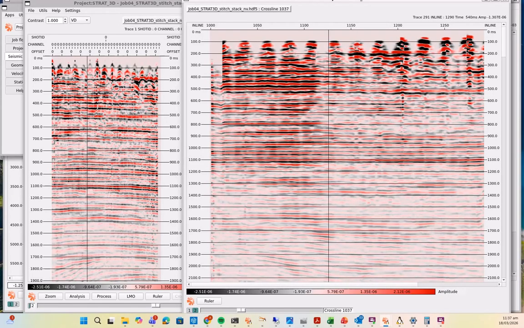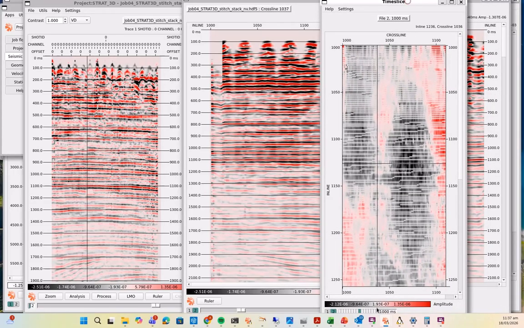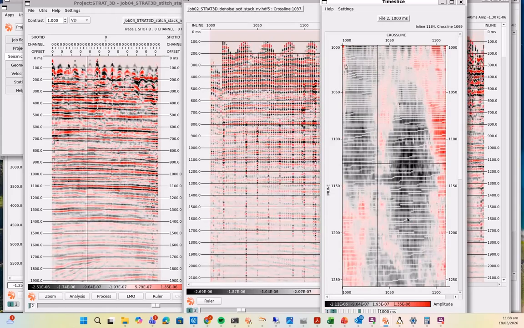And again I have the time slices available. Again toggle switch between the 2 different volumes and a slider bar to select the time slice I want to look at. And again I can toggle between the 2 different volumes.